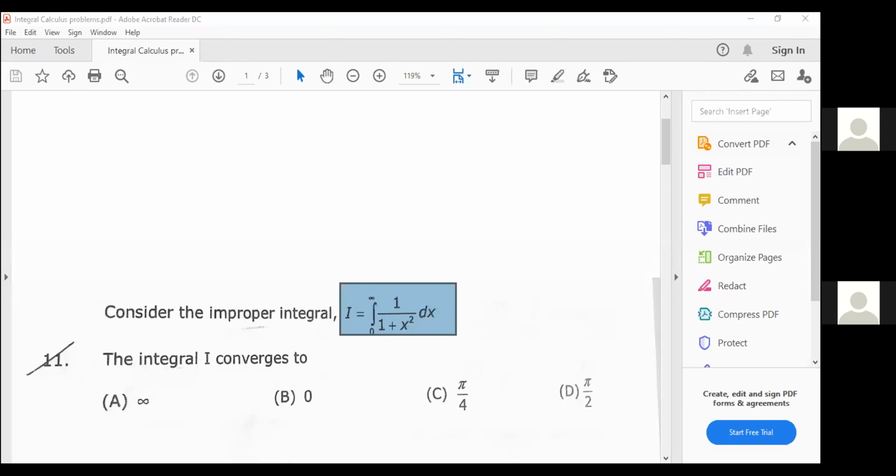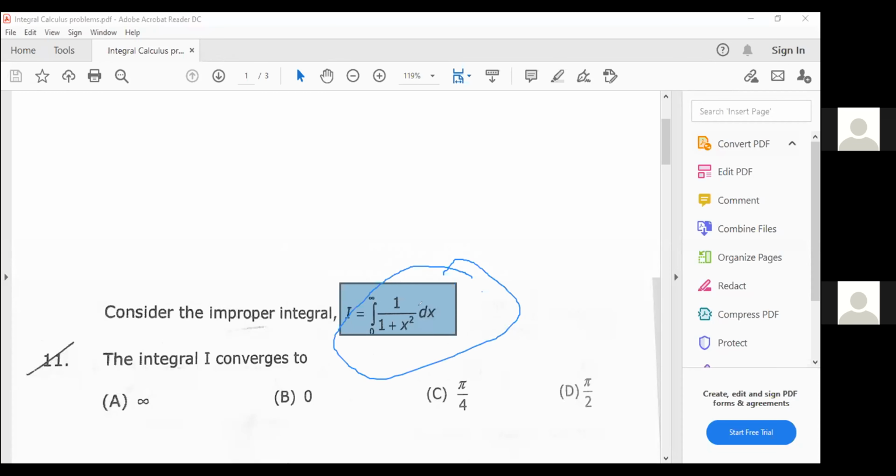Any definite integral, whether a proper integral or an improper integral, is said to converge to some value if the value of that integral is finite. If the value of the integral is finite, then we can say that the integral converges to that finite value. Otherwise, we say that it diverges.